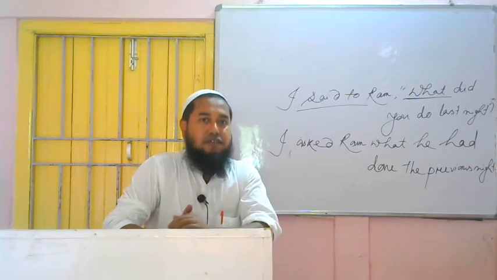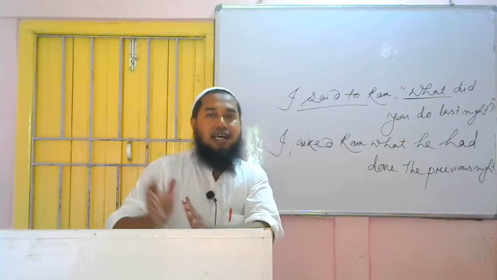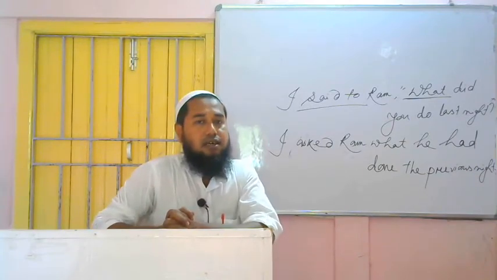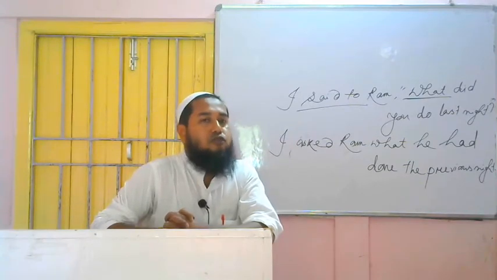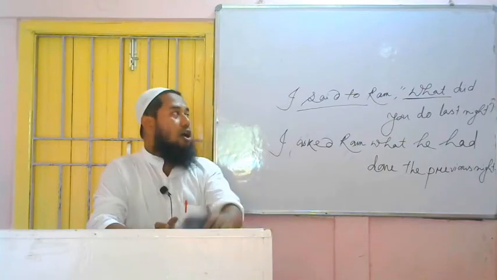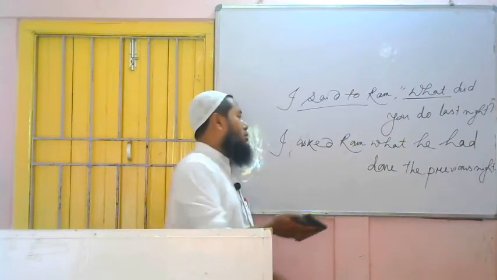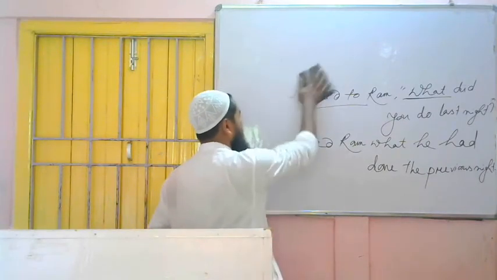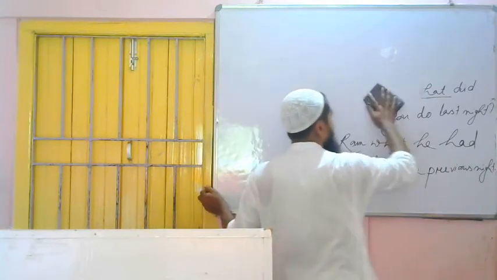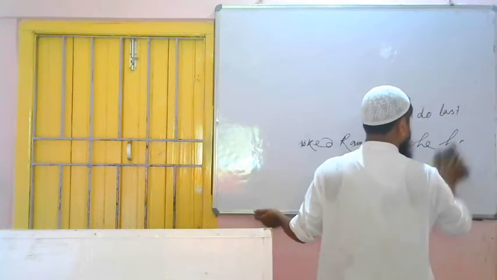Then the remaining part of the sentence will be a yes no type interrogative, and we have to change the yes no type interrogative into assertive sentence. After changing the sentence into assertive, we have to change the tense of the sentence, and then we have to put a full stop at the end. So this is all about interrogative sentence WH type. Finished. Now we are proceeding towards the next sentence.